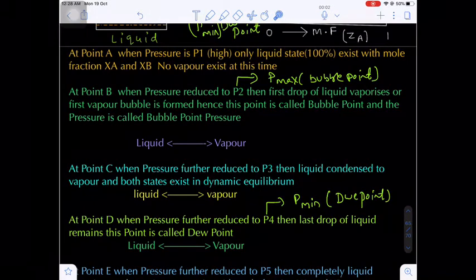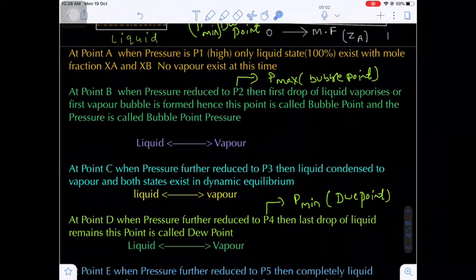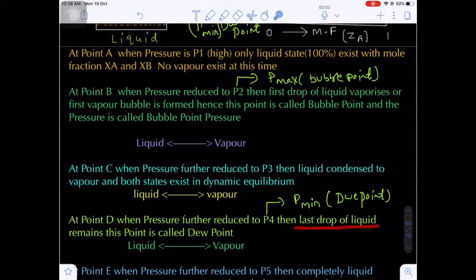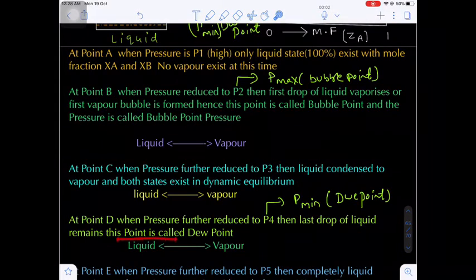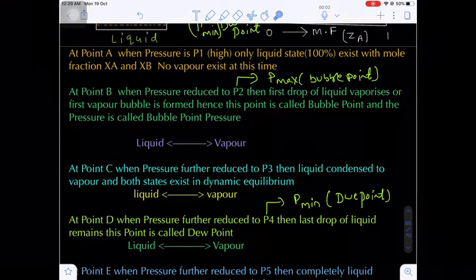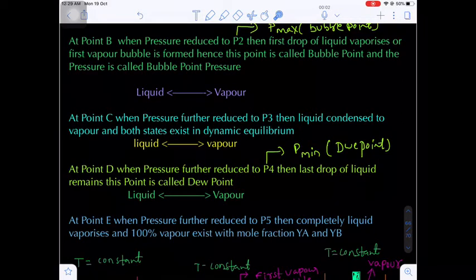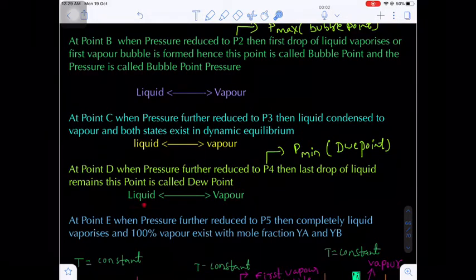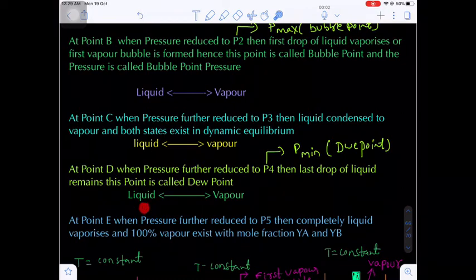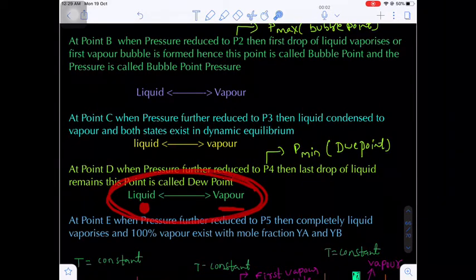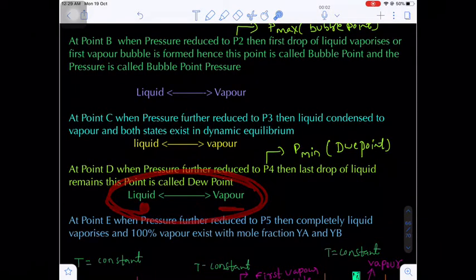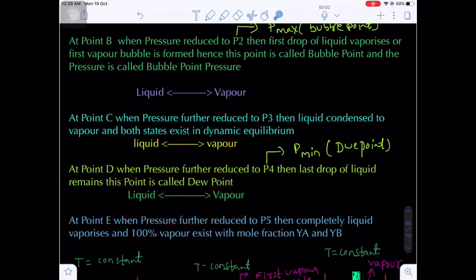At the dew point, what happens? The last liquid drop remains. Otherwise, the first drop of a vapor condenses. The first drop of a vapor condenses or the last drop of a liquid remains. This point is known as the dew point. At the dew point, there is only one drop of a liquid remaining. Almost all the liquid has been converted to vapor. Still there is a dynamic equilibrium because only one drop of a liquid is present. That's why we are considering the liquid and vapor equilibrium.